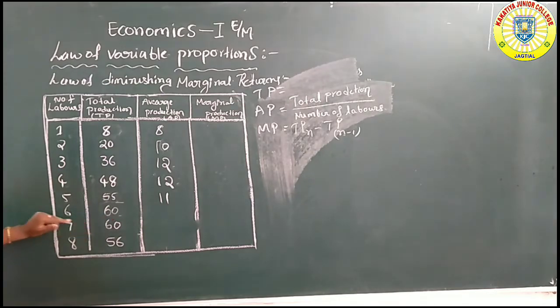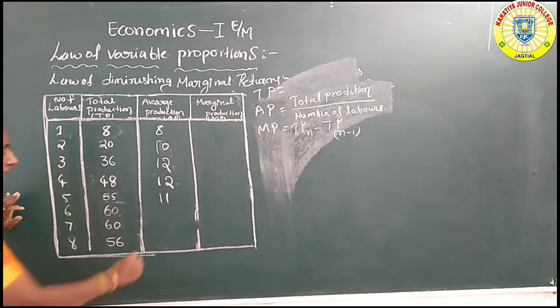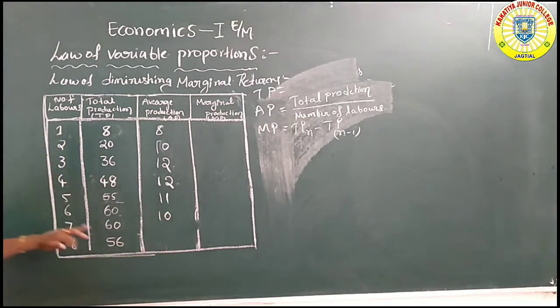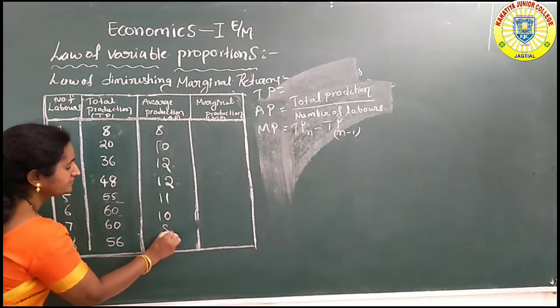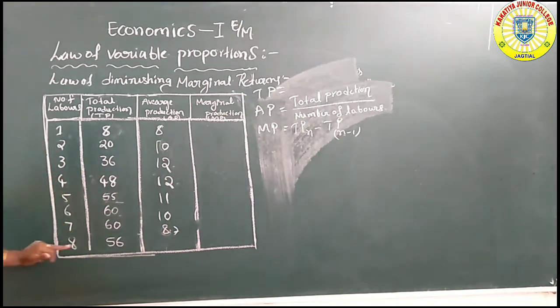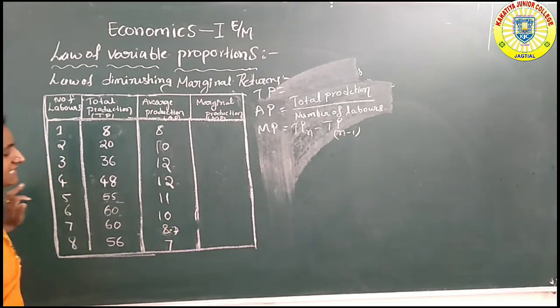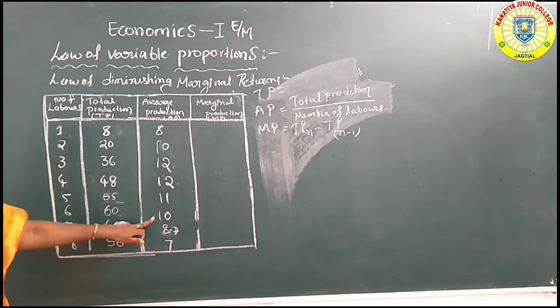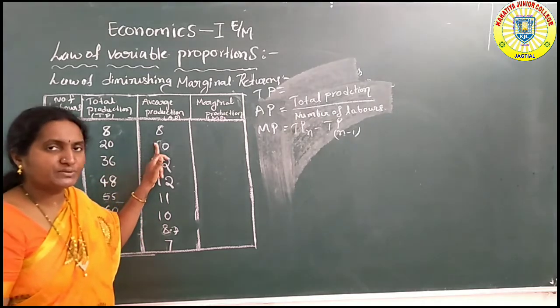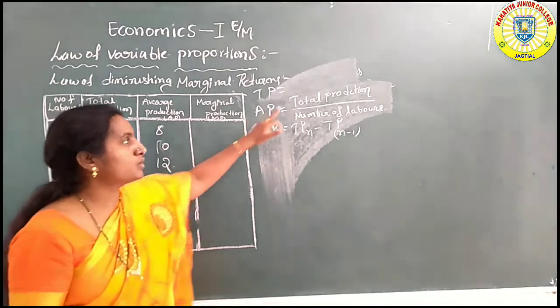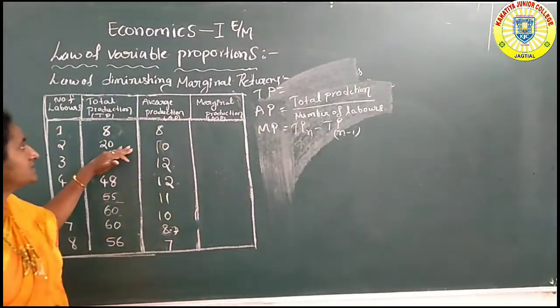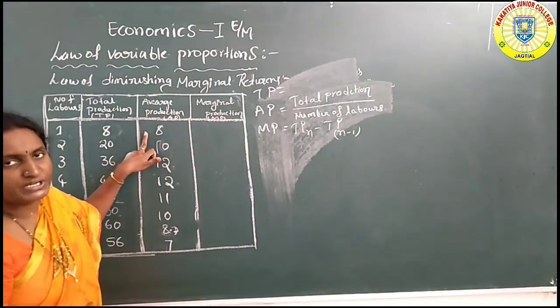Next, 60 by 6, which is 10, and 60 by 7. And next one is 56 by 8, only 7. This is the average production. To find the average production, the formula is total production by number of labors.